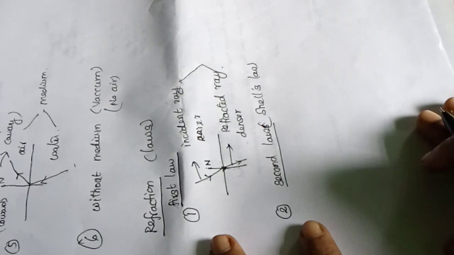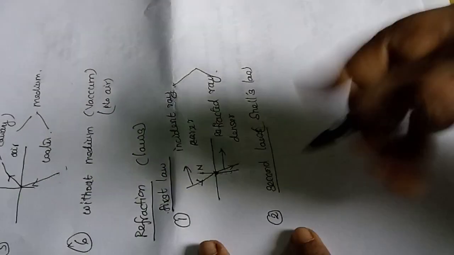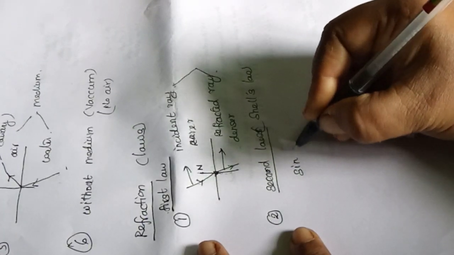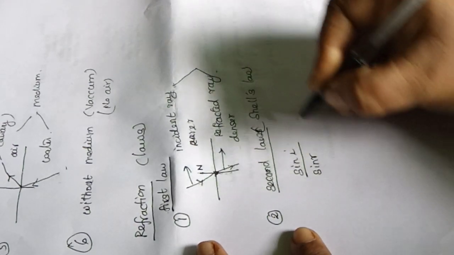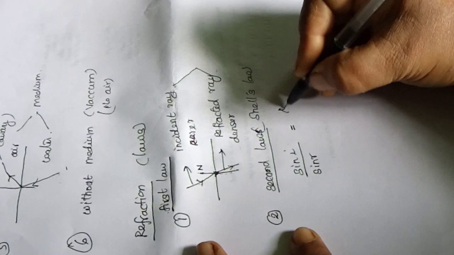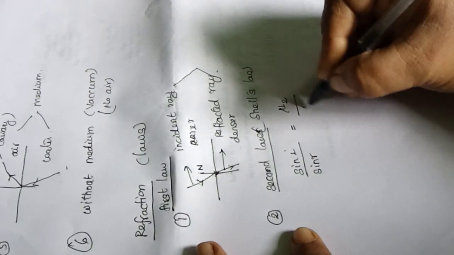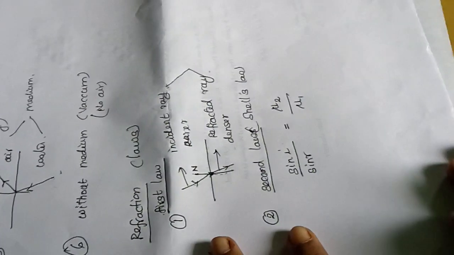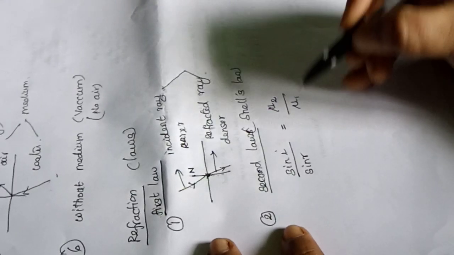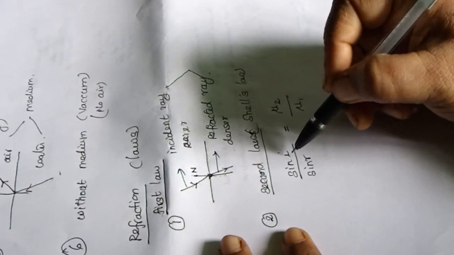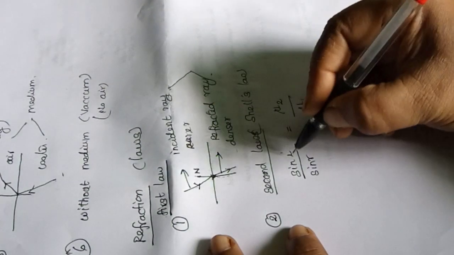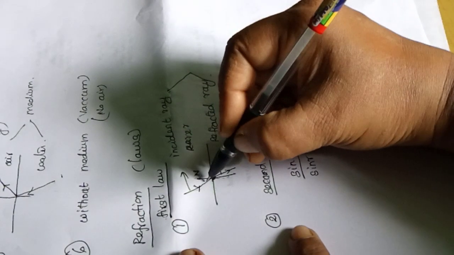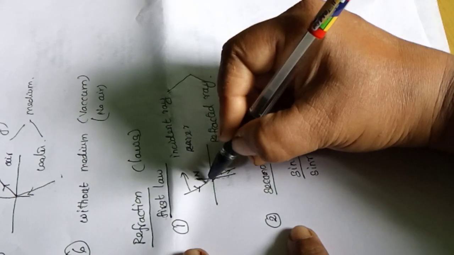According to this law, sin i by sin r equals mu2 by mu1. Now the question arises, what is this mu and what are i and r? i is the angle of incidence, that is the angle between the normal and the incident ray.